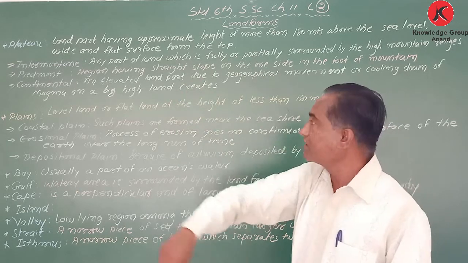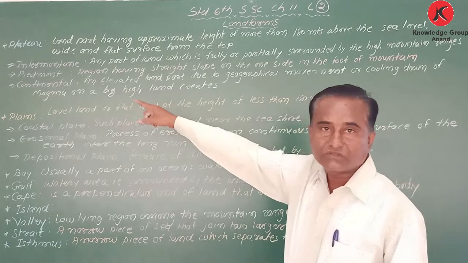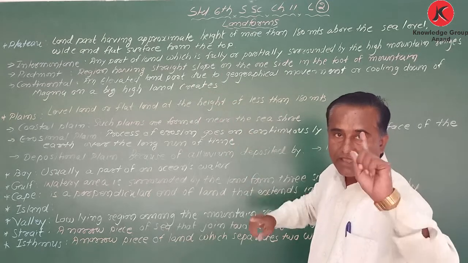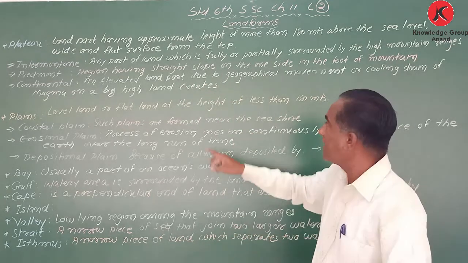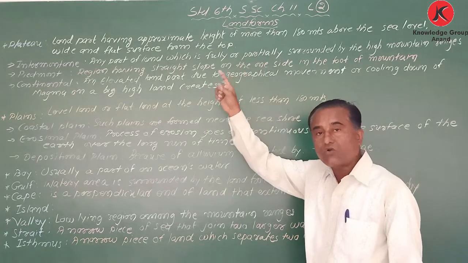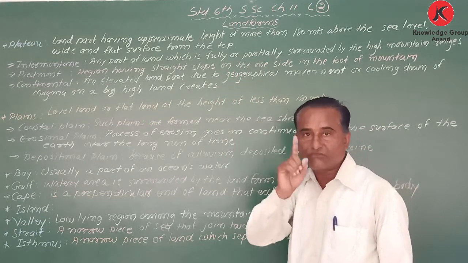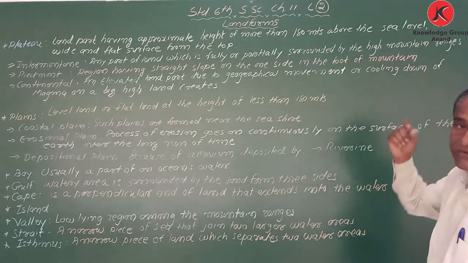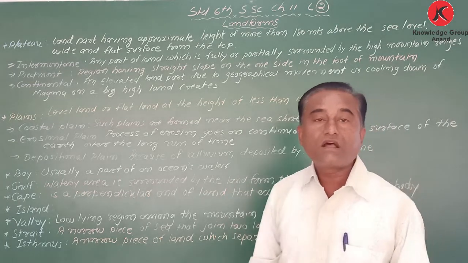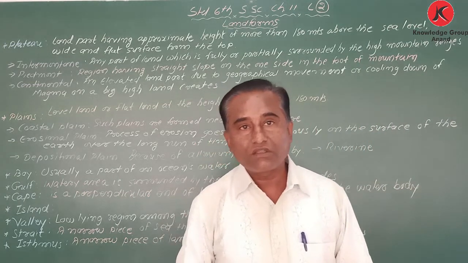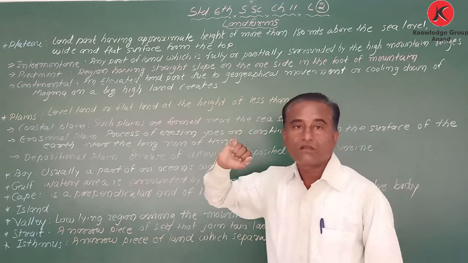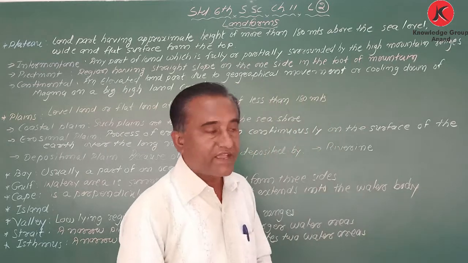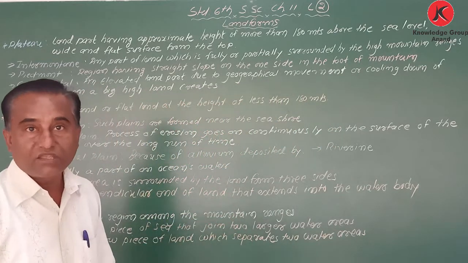What is called intermontane plateaus? My dear student, any part of land which is fully or partially surrounded by high mountain ranges is called an intermontane plateau. A good example is the Tibetan plateau.